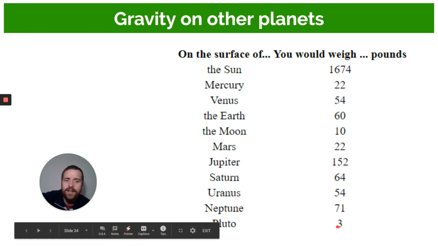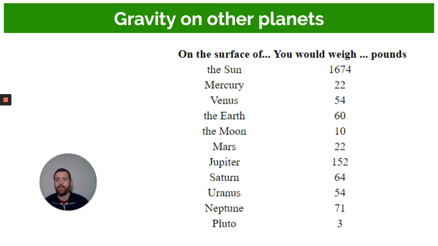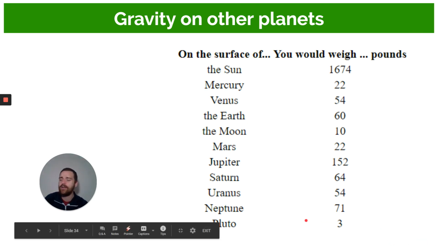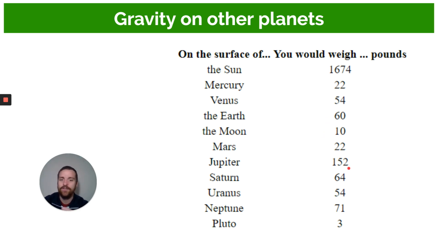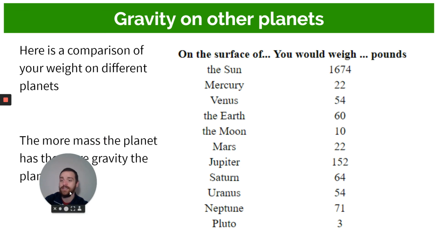That's probably just a bit less than a shot put ball. So if you can shot put a ball here on Earth 10 meters or so, you could shot put a classmate, a 60-kilogram boy, the same distance on Pluto. That's crazy. So Pluto is much smaller than our own moon. But then you get Jupiter, which is about 3 times heavier than Earth. Fantastic. So here's the comparison of your weight on different planets if you weigh 60 kilograms.